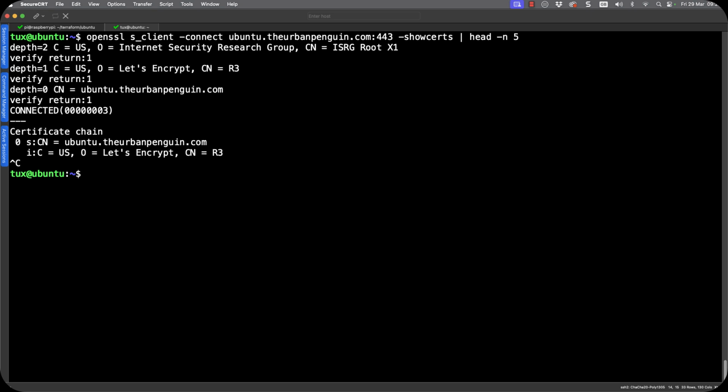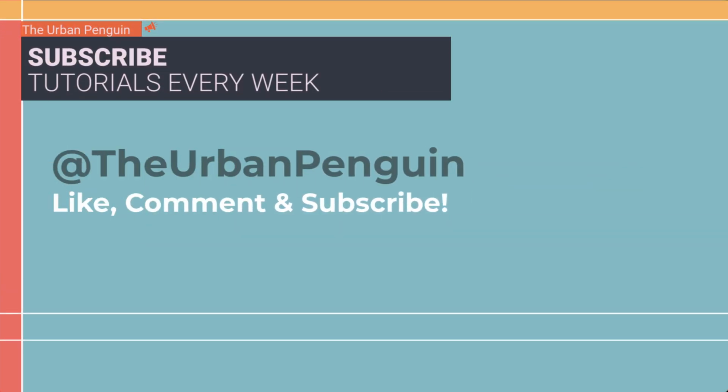That's been then let down to Let's Encrypt, so our intermediary authority, and then the certificate is issued to ubuntu.theurbanpenguin.com. So we can see our certificate chain starting at the top with the ISRG, moving down to Let's Encrypt, and then finally my server certificate for ubuntu.theurbanpenguin.com.